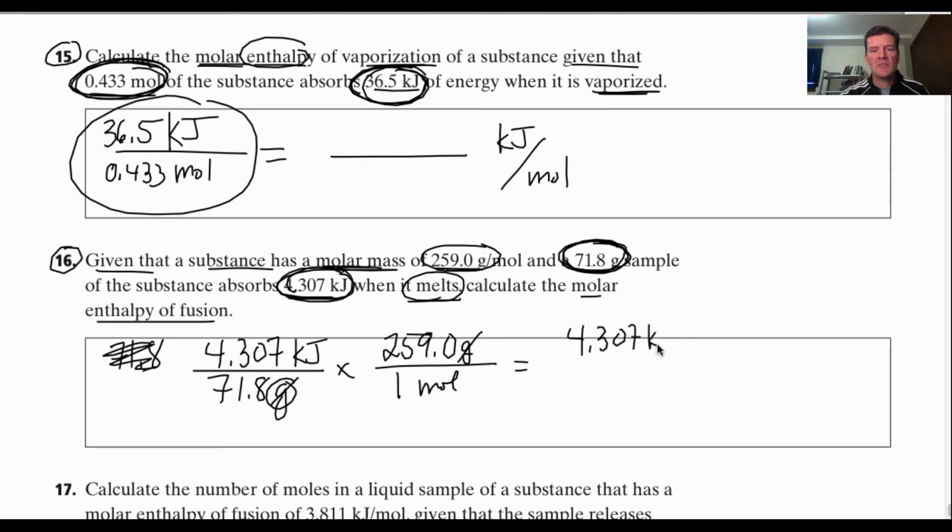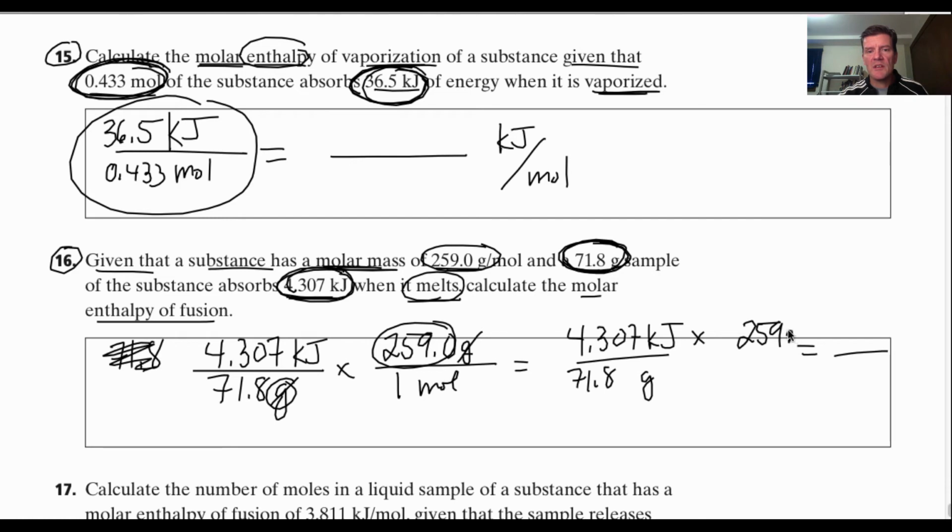4.307 kilojoules times, I have to multiply by, I'm going to divide by 71.8 and multiply by the 259 in order to get my answer in moles.